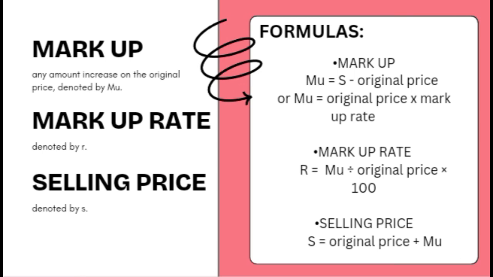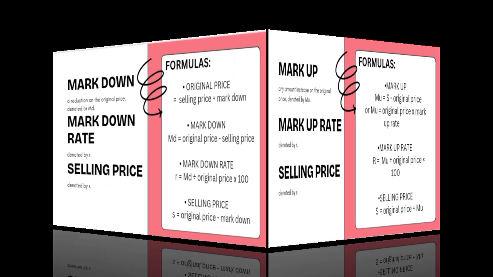The formula for the markup rate is R is equal to markup divided by the original price multiplied by 100. And the formula for selling price is equal to original price plus markup.